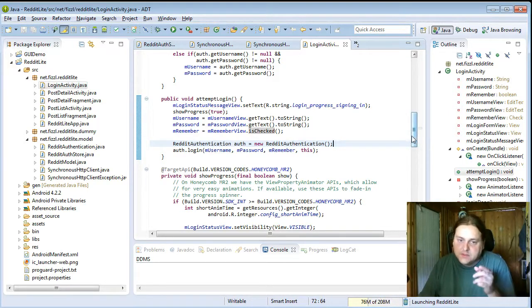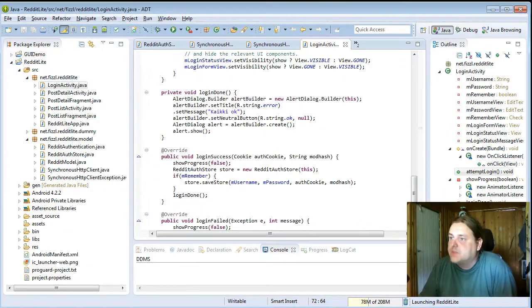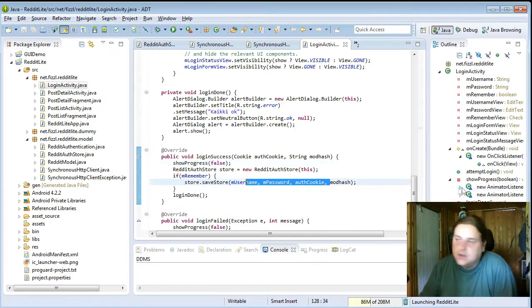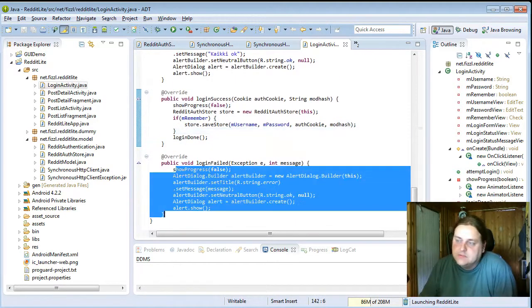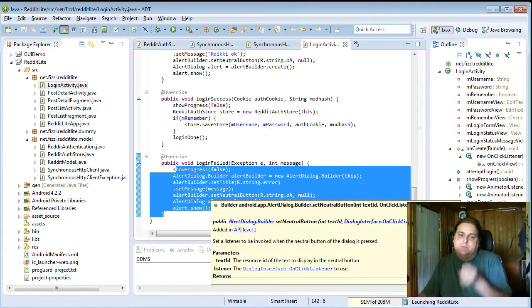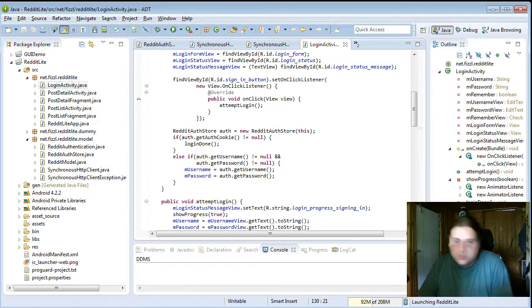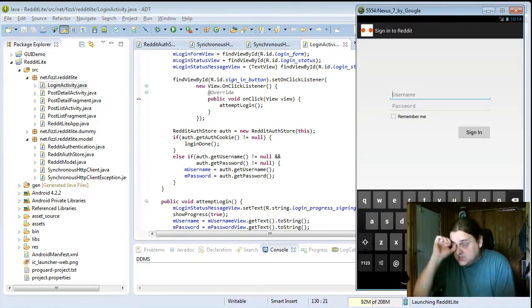And when we start authenticating, we will just show the spinner that we're doing something. Wait a minute. And here's the callbacks. If everything is okay, just store the information. If we failed, show a dialog telling that something went wrong. And we distinguish between different errors, like if there's no internet connection, or if your username or password was wrong, and so on. But yeah, that's pretty much what we have now. So let's see. So it looks like this now. Pretty simple.